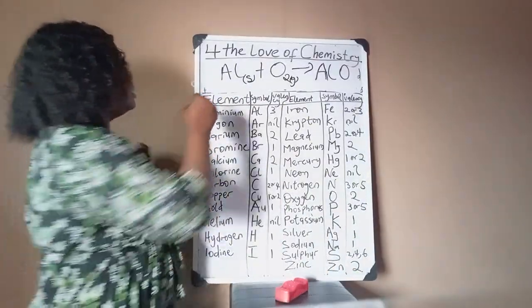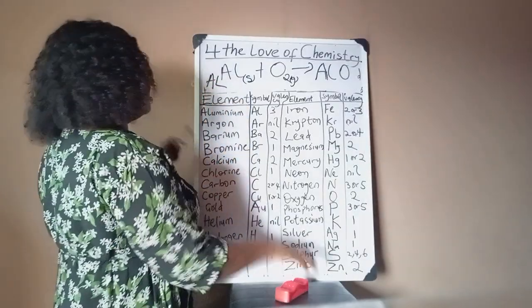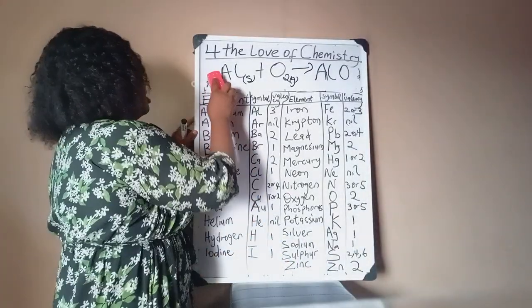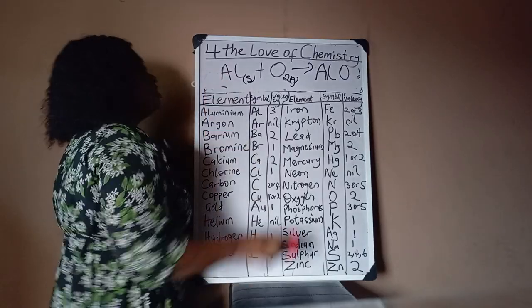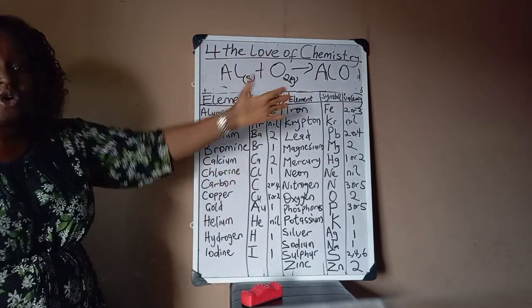Please, don't write this. You see people writing something like this. Don't do that. It pricks my eye. So don't blind me. Okay, so now we've written aluminium oxide, but this is not yet correct.